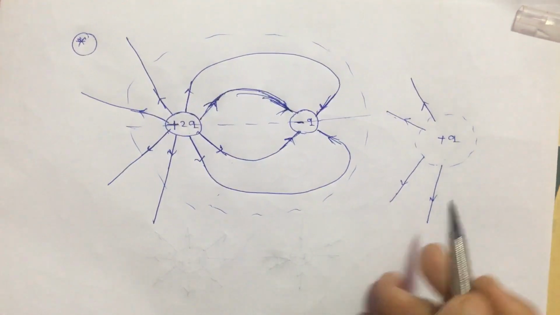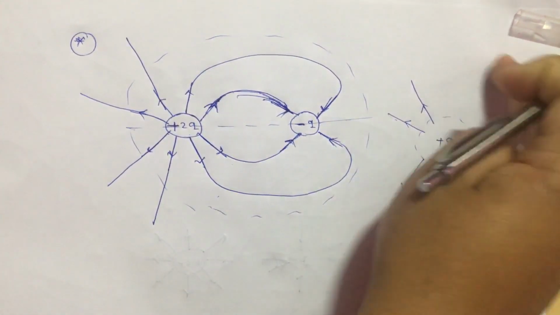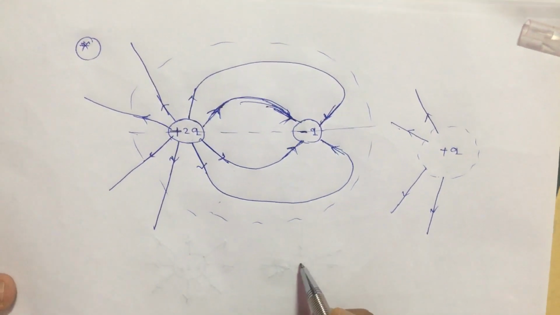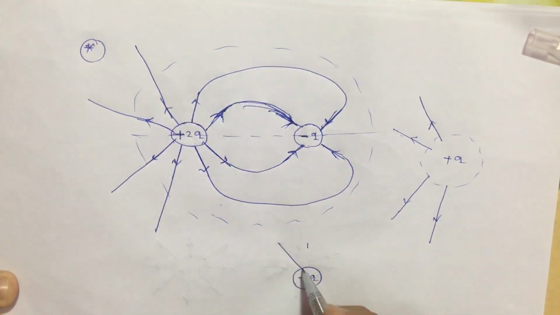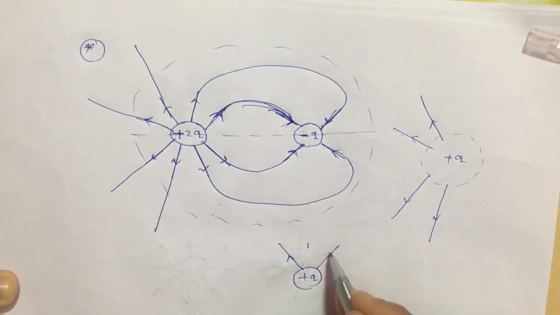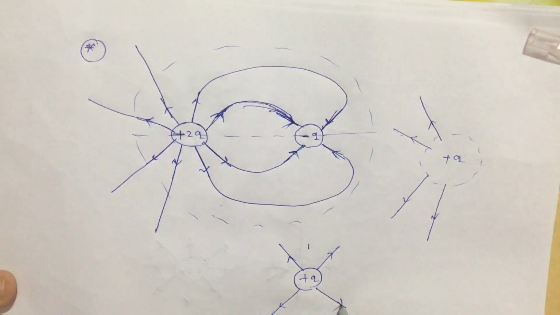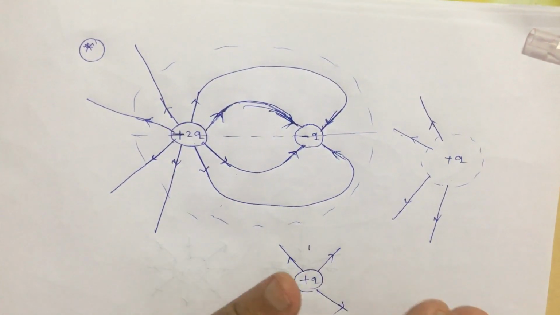So why should it be like this? Why from this direction only? What happened to this direction? Why not in that direction? How should it actually represent a plus q charge? If it is a plus q charge and I am representing 2 lines like this, I should represent 2 lines like this. That should be the actual representation, but why like this? So there is some mistake here.